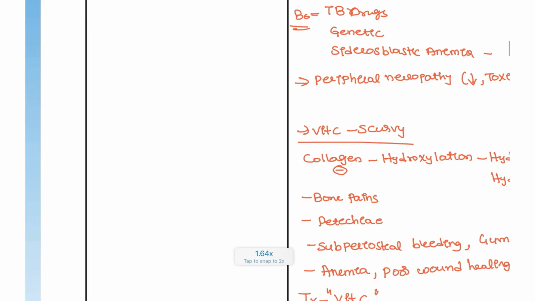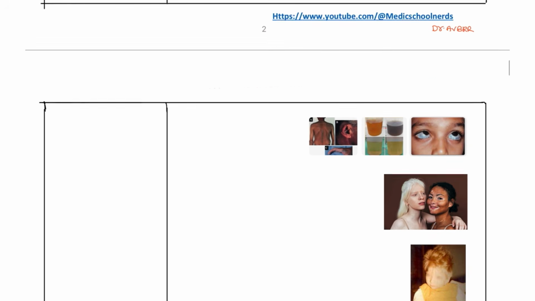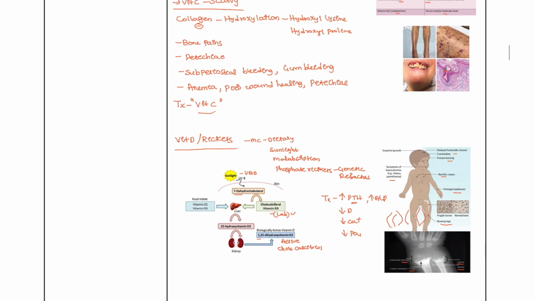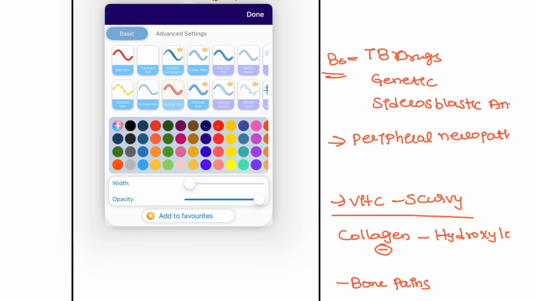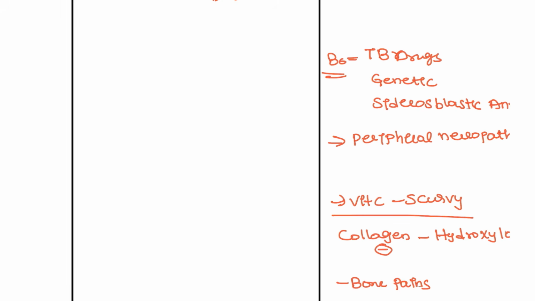Next, we are going to move on to the inborn errors of metabolism. Okay, before we move on to inborn errors of metabolism, I want you to know about the classification of the amino acids. In the classification, we have the simple type of amino acids such as glycine and alanine.